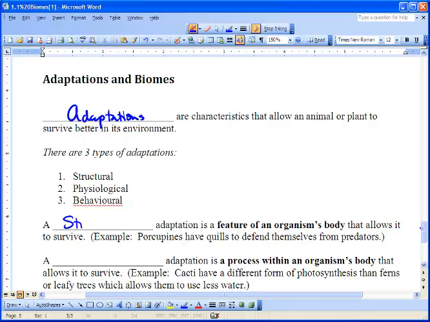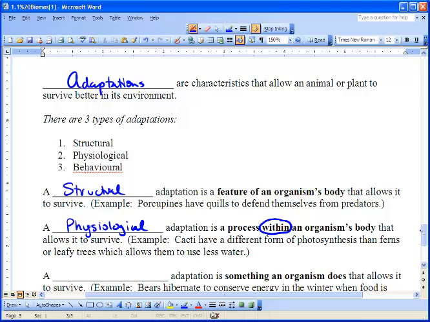So structural adaptations are a feature of the organism's body that allows it to survive. So porcupines have quills, giraffes have long necks. Next, we have physiological adaptations, and it's a process within an organism's body that allows it to survive. So cacti have a different form of photosynthesis than ferns and leafy trees, which allows them to use less water. There's also several different physiological processes and adaptations that we're going to be looking into in class.